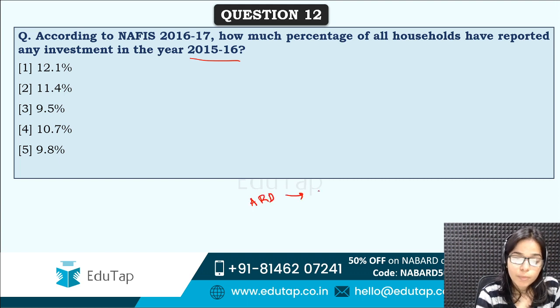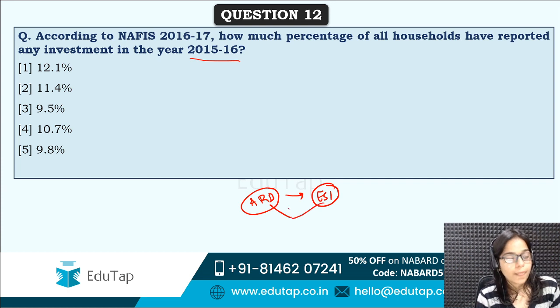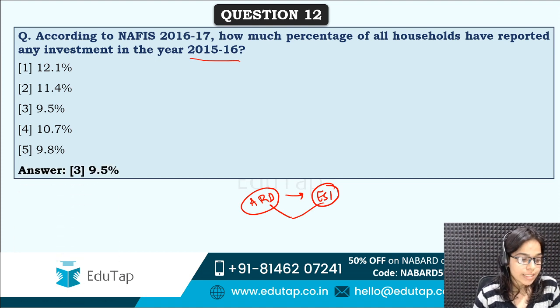But these can also be asked in the ESI section. So there is no watertight separation here. These can be asked in ARD as well as in ESI. How much percentage of all households have reported any investment in the year 2015-16? Correct answer is option 3rd, that is 9.5%.